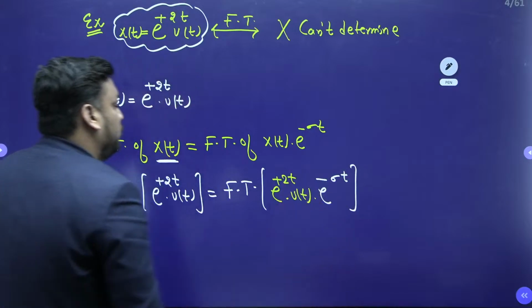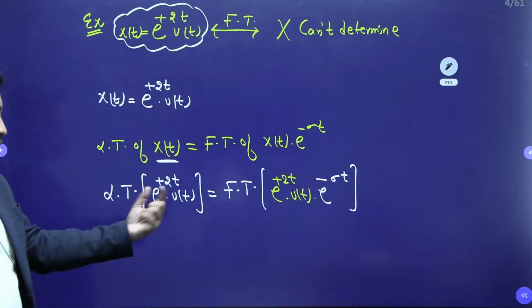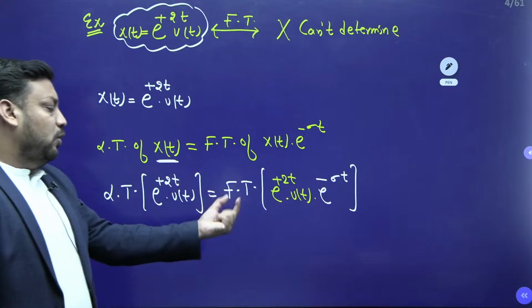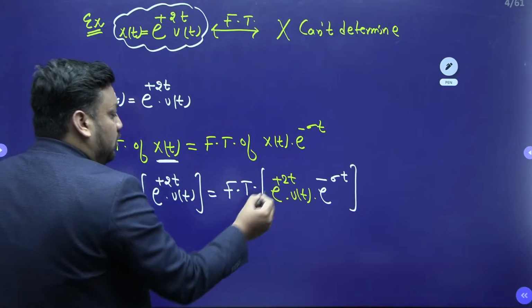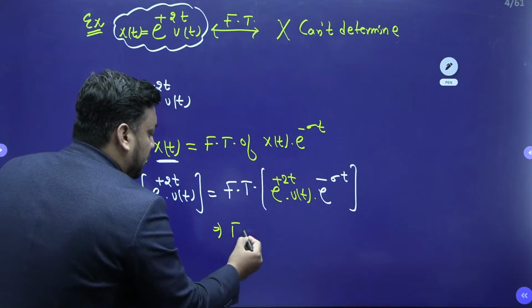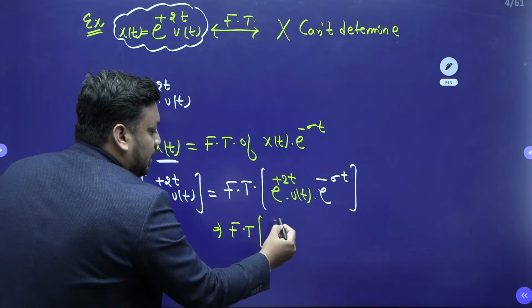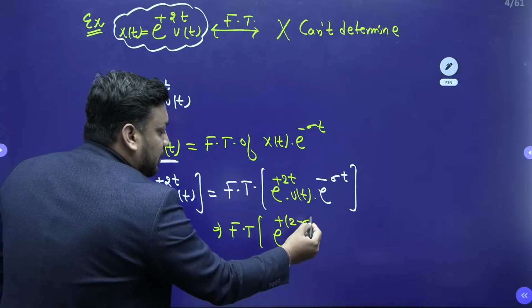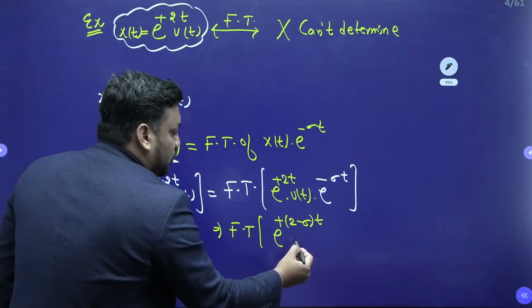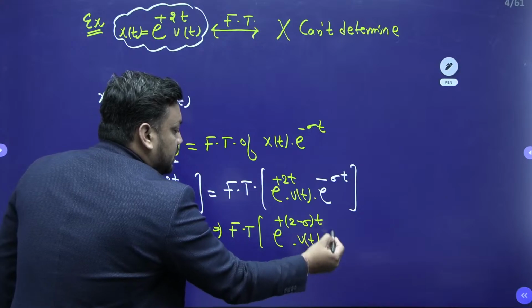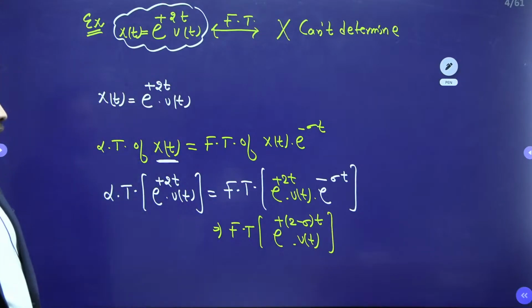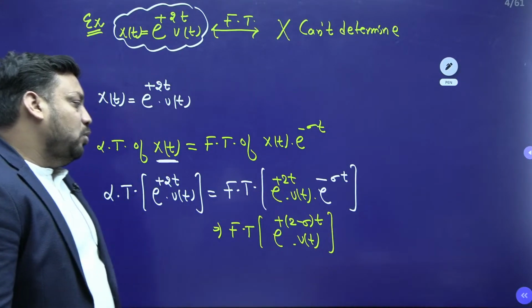I hope it is clear to you guys. Now I can write the Fourier transform of e^((2-σ)t) u(t), taking t common, so inside the bracket I get 2 minus sigma. Is this clear, children?